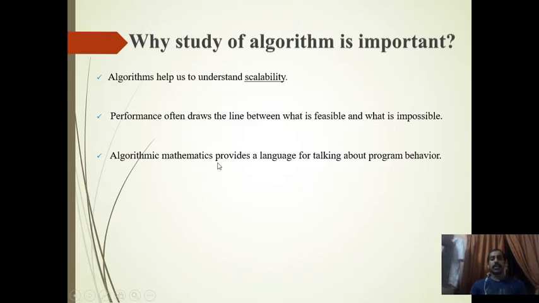Another important point: mathematics provides a language for talking about program behavior. So everything is clear after writing an algorithm because we can have mathematical notations. Using that, we can think about the solution.